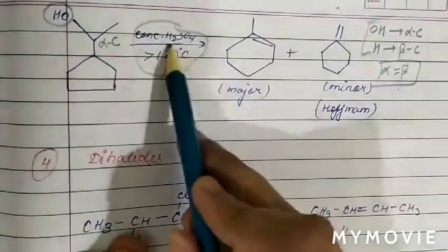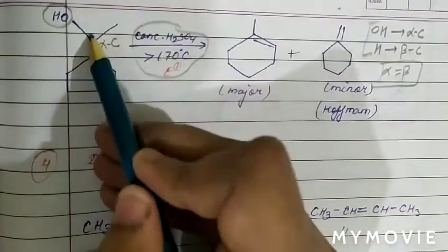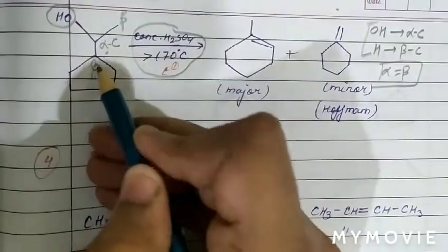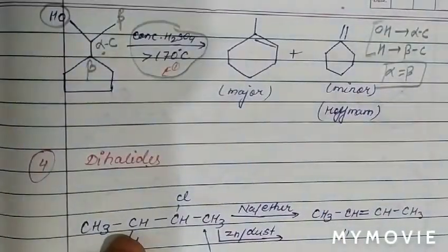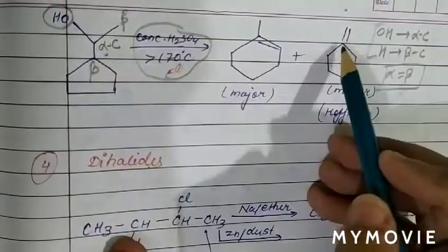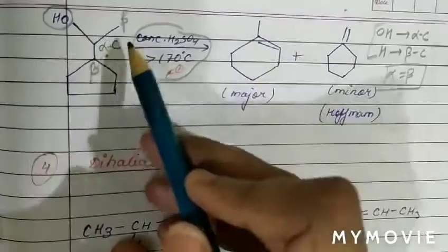So when concentrated H2SO4 is used at more than 170 degrees Celsius, the functional group is attached to the alpha carbon. This is also a beta carbon and this is also a beta carbon. So there are two beta carbons. OH is removed from the alpha carbon and H is removed from a beta carbon. So one possibility is this one, and one possibility is this.